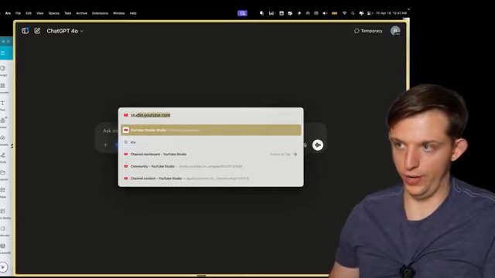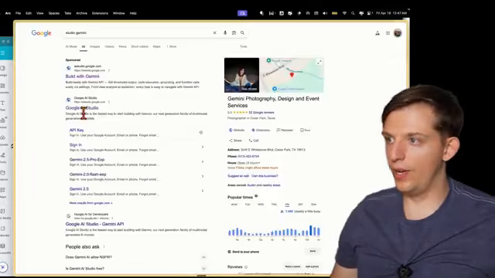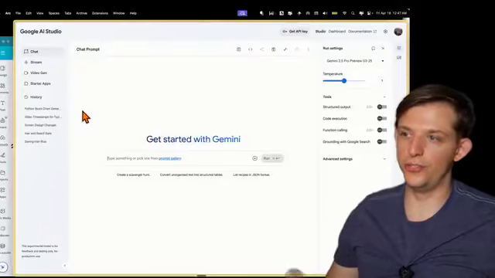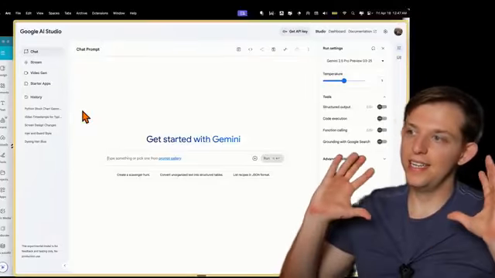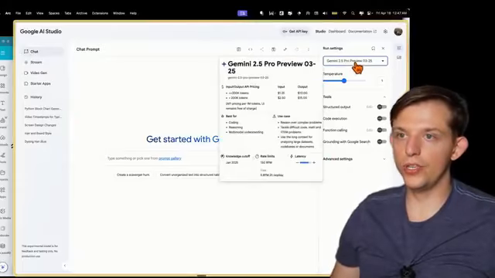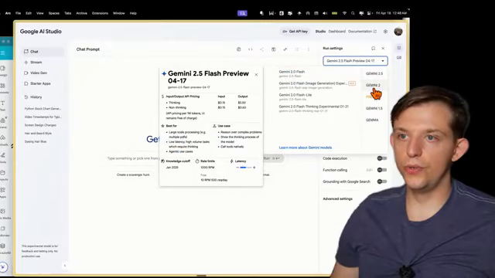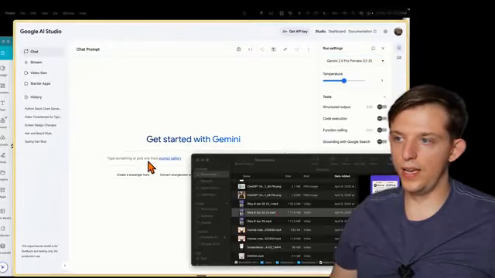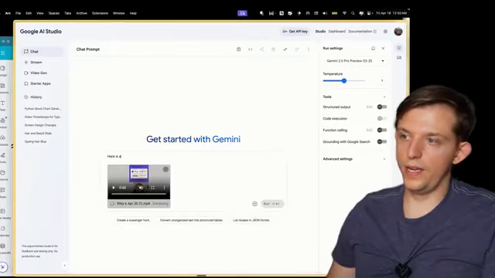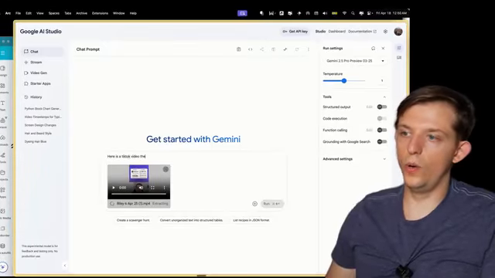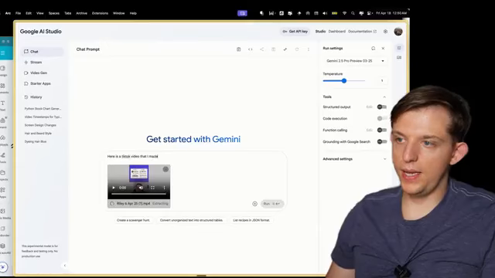So if you search for Gemini Studio, we're going to go to Google AI Studio, which is very similar. It's kind of confusing, but if you go to the Flash model, Gemini 2, we can just drag a video in right here. Here is a TikTok video that I made.